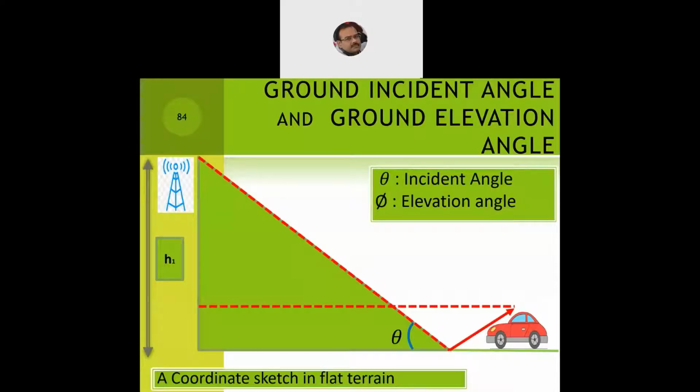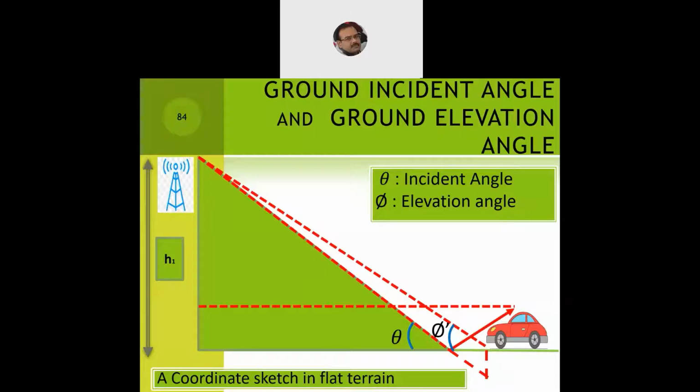Now these are the two angles we are going to compute: theta, the incident angle, and phi, the elevation angle. Theta we have already seen: a ray of light coming right from the source base station, heading to the earth surface and then reflected back to the mobile antenna. Certain signal will be going into the earth and might again be reflected back. Also certain signal will come right from the base station and will meet the signal which is getting reflected back from the earth surface. That we see as phi dash, the angle which is actually getting created.